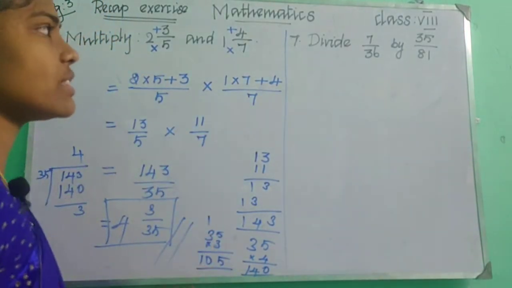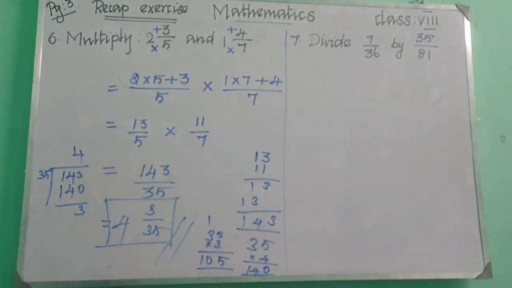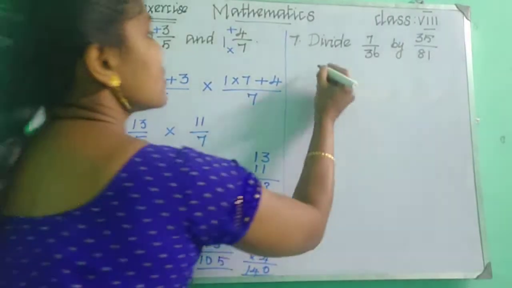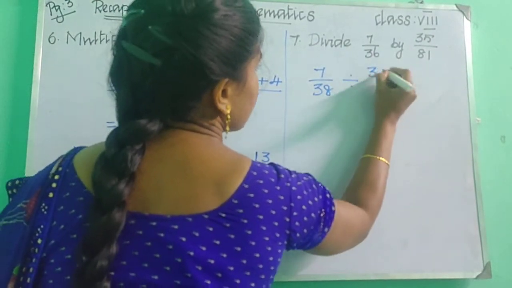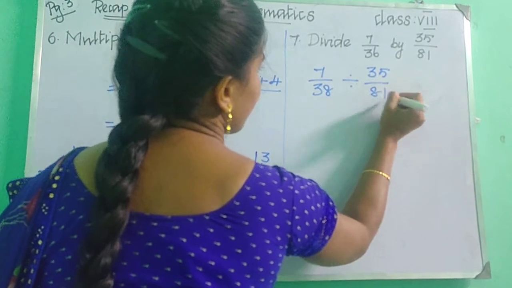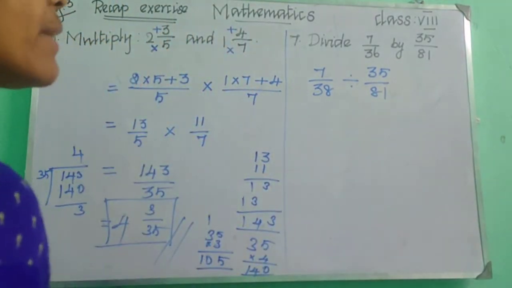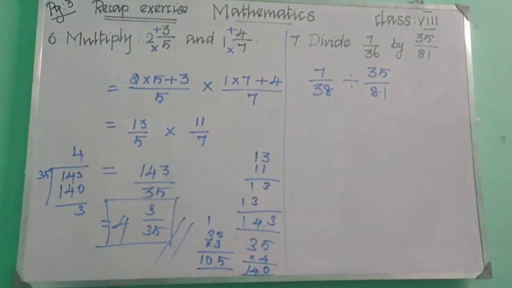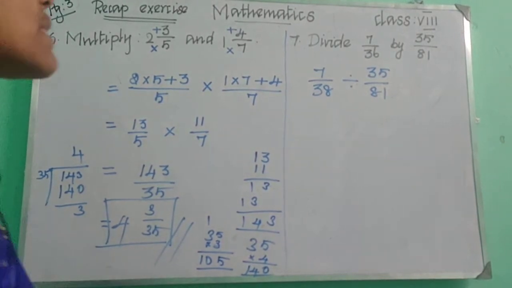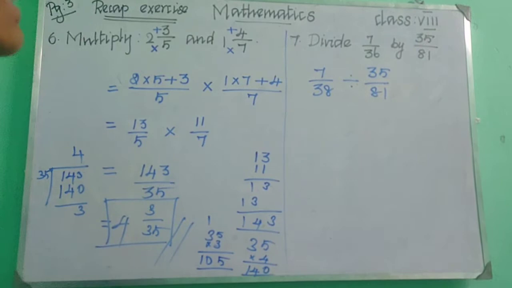Divide. Okay, seventh question. Divide 7 upon 36 by 35 upon 81. Okay, so 7 upon 36 divided by 35 upon 81. So how will you divide? How will you divide a fraction? We know, is it? First of all, we need to change the symbol and we need to take the reciprocal.